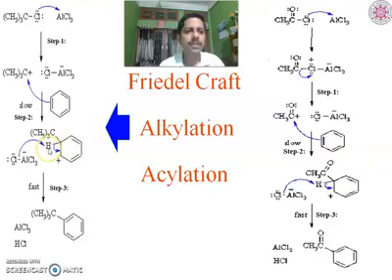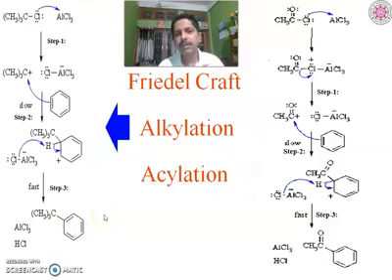Now the proton present in the sigma complex adjacent to the alkyl group will be eliminated by the conjugate base, that is AlCl4 minus, and will be converted into the original Lewis acid, that is AlCl3. So the three double bonds are regenerated because while abstracting the proton, the original C-H bond was delivered to the electron-deficient benzene, and three double bonds were regenerated. Ultimately, we are getting the alkylated benzene. This is known as Friedel-Crafts alkylation because one alkyl group is attached to the benzene.